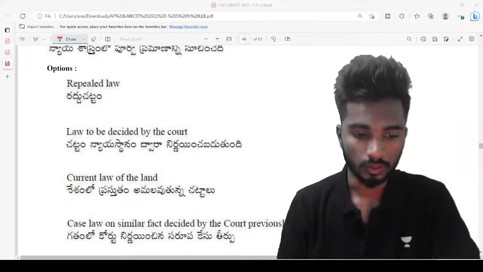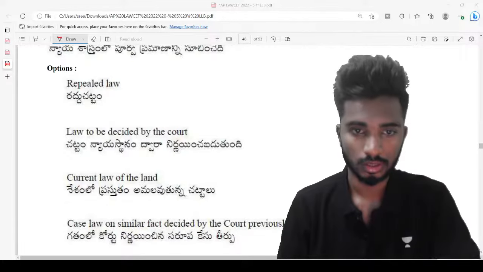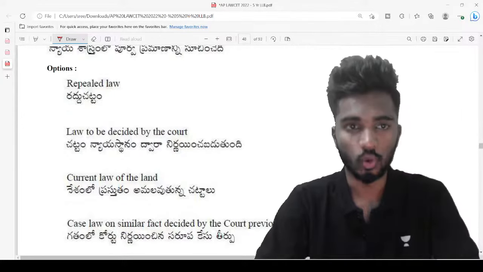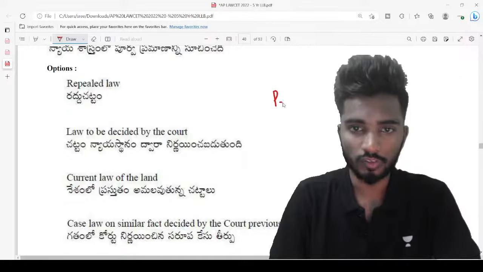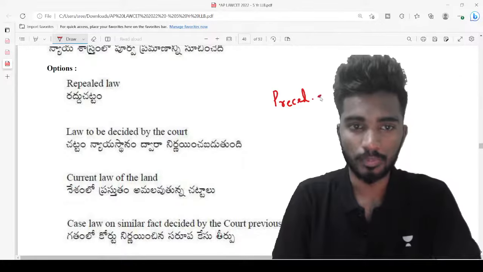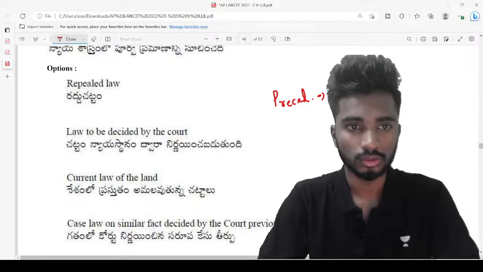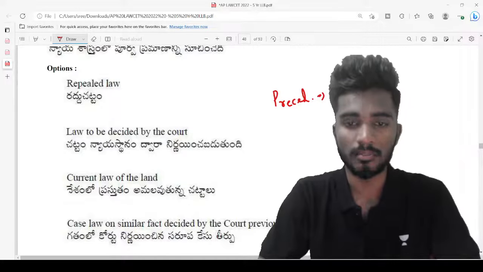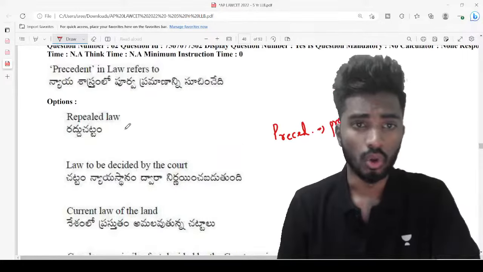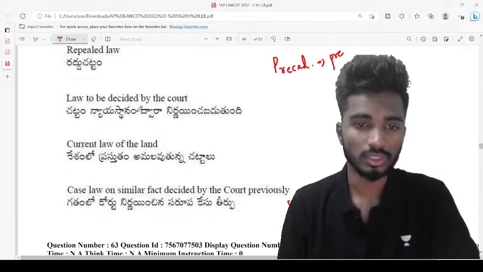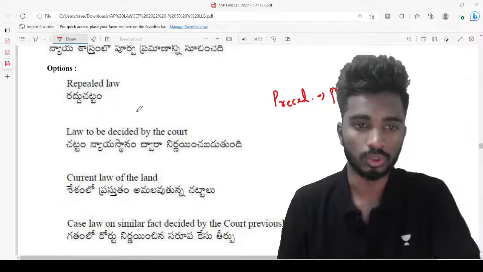Well done, Nidhi, excellent. So the answer is case on similar fact which is decided by the court previously. So what is the meaning of precedent? Precedent is a previous judgment given by the court on the same matter. So that is what is known as precedent. Law to be decided by the court is not at all the answer.